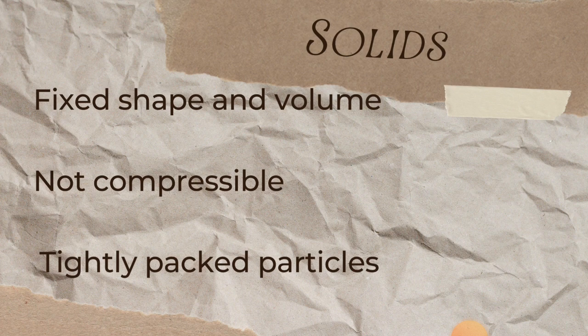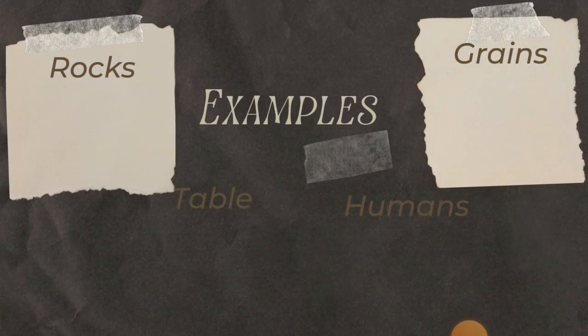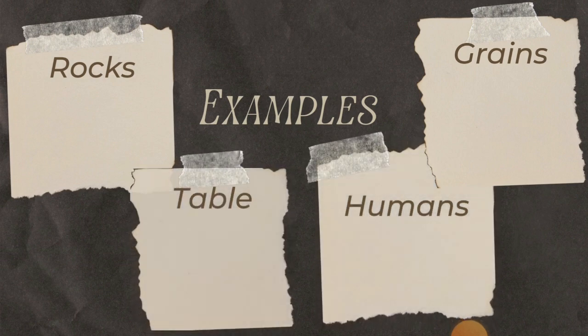They are not compressible. You cannot force a solid into a small space. And they have tightly packed particles. And some examples are grains, rocks, table, and humans. Yes, grains, rocks, table, and humans. All these are examples of solid particles. You can add your own examples. I'm sure you have some already as I teach. Jot them down somewhere, okay?